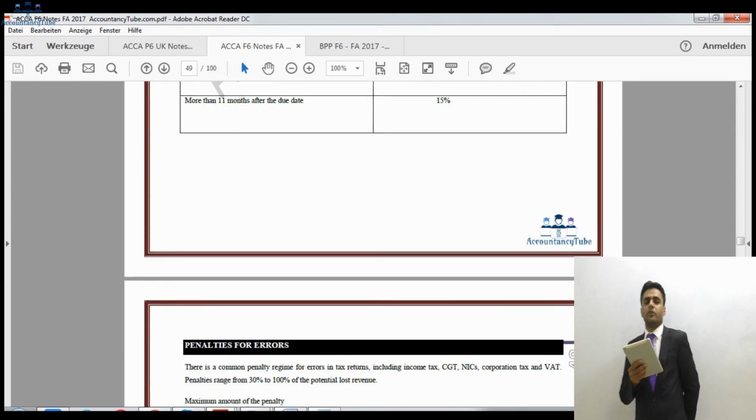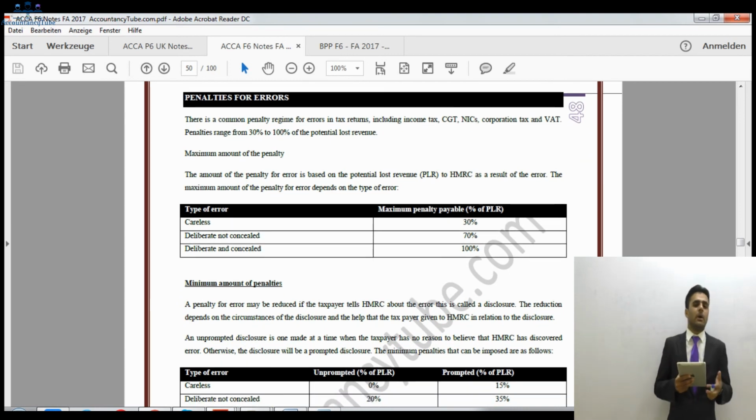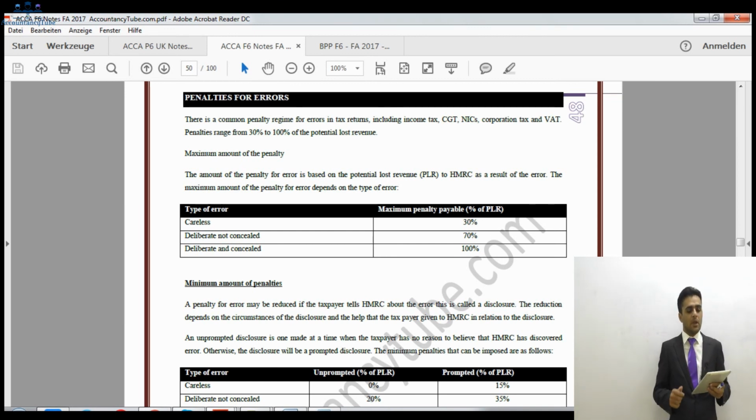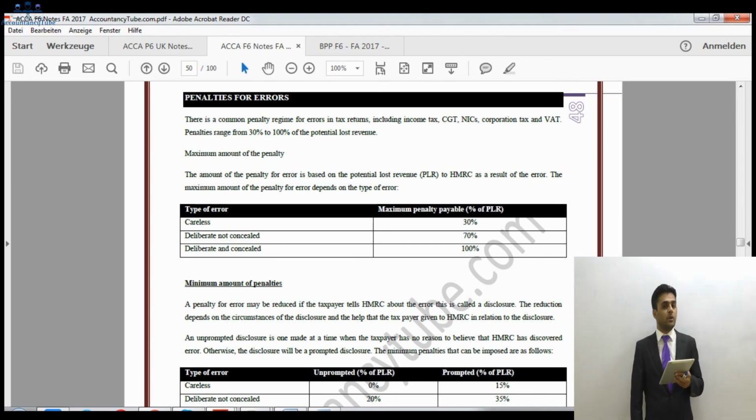An unprompted disclosure. Now, what is unprompted disclosure? It is when you're telling HMRC about your error when you know that HMRC does not have any idea about your error. If you're very honest, you will tell HMRC as soon as you have found that you have made an error. You can hide it if you want to, but you are being honest and you are telling HMRC. So that is unprompted disclosure.